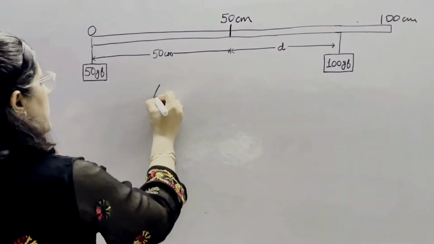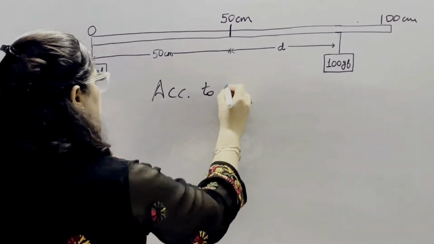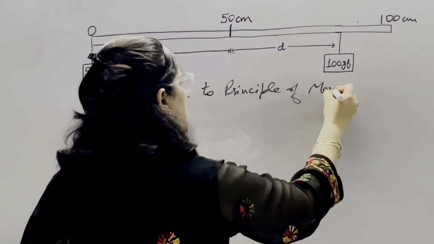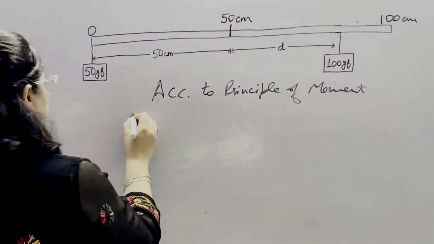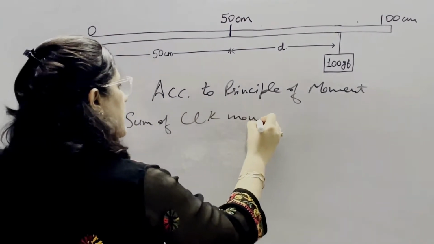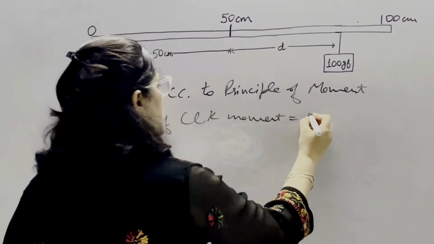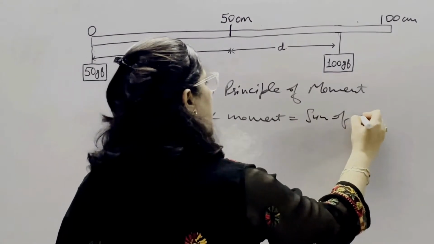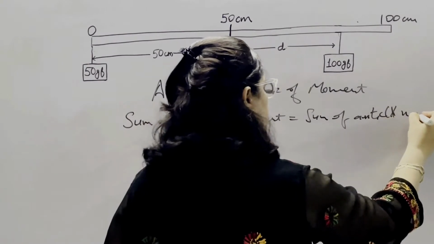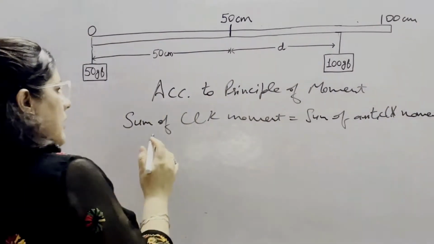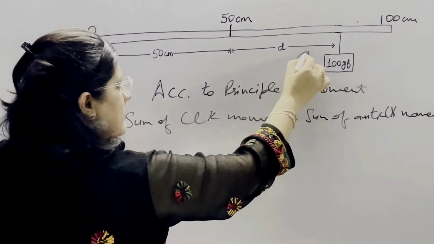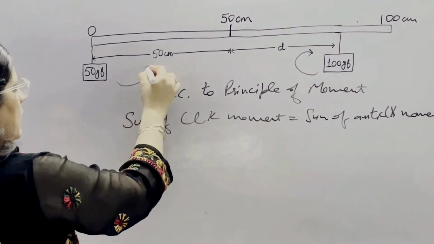So according to the principle of moments, the sum of clockwise moments is equal to the sum of anti-clockwise moments. Now the clockwise moment will be on this side and the anti-clockwise moment will be on this side.